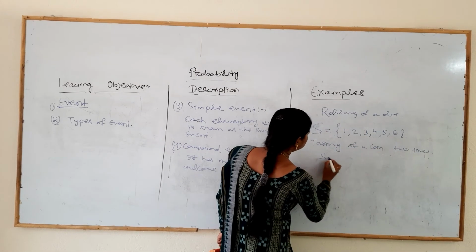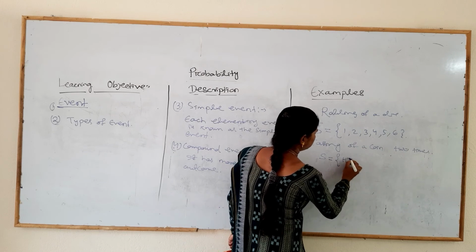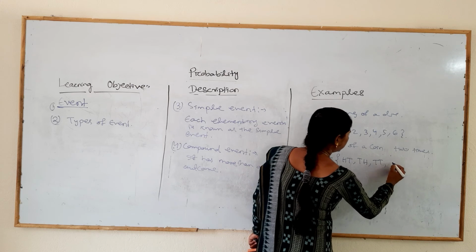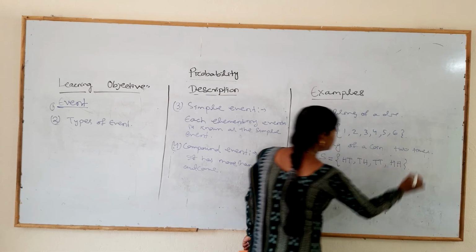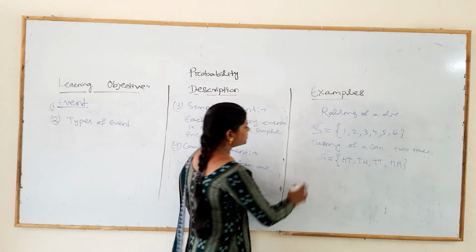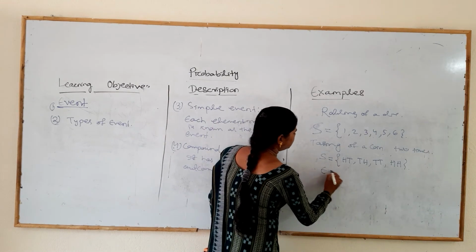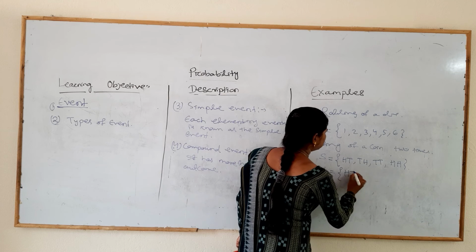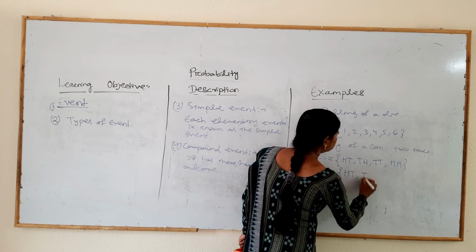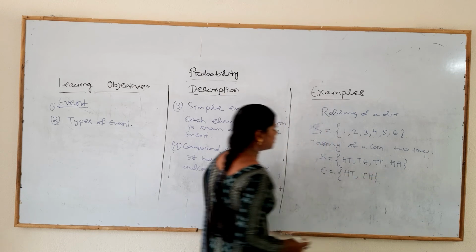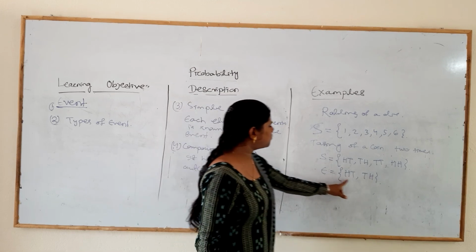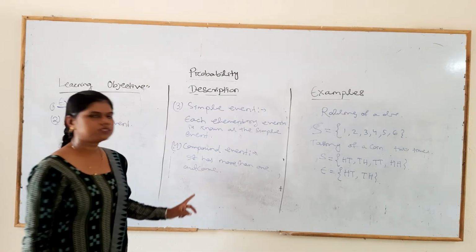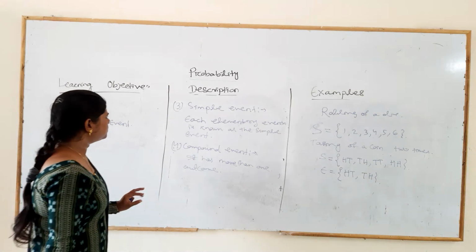The sample space is equal to HT, TH, TT and HH. But suppose E is the event having exactly one head. That means HT or TH. Here we get more than one outcome. So this type of event is known as the compound event.